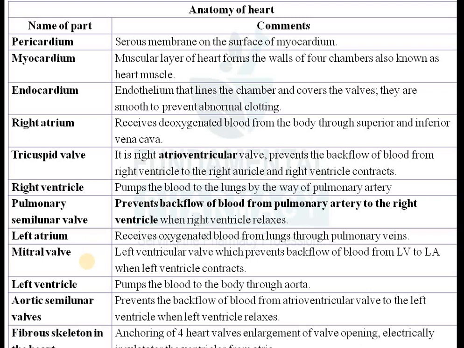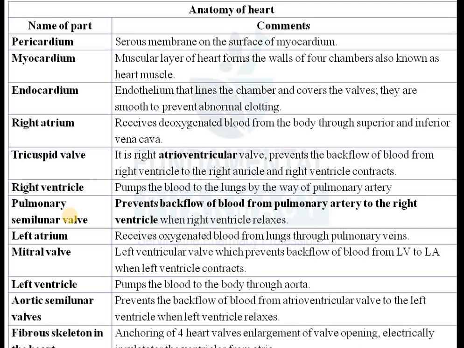तो कौन सा वाल्व है, कितना वाल्व है, ये इतना याद रखो. So there are 4 valves in the heart. Okay, so first one is a tricuspid valve. It is also known as an atrioventricular valve. Okay, that is present between the right atrium and right ventricle. Then second one is a bicuspid valve, that is known as a mitral valve. That is present between left ventricle and left atrium.